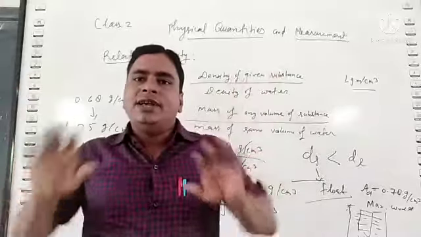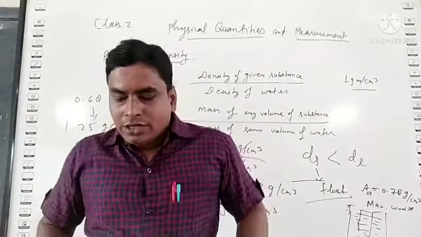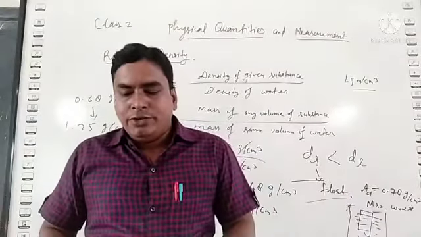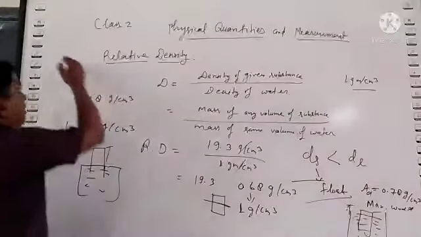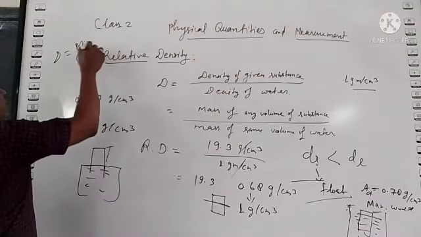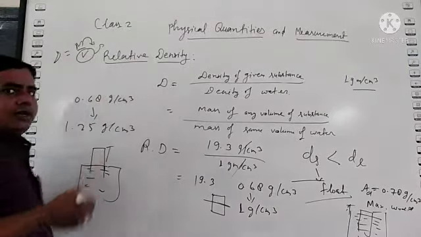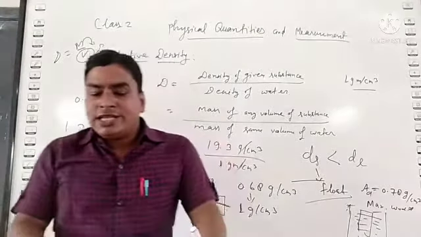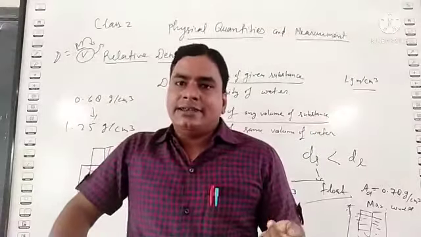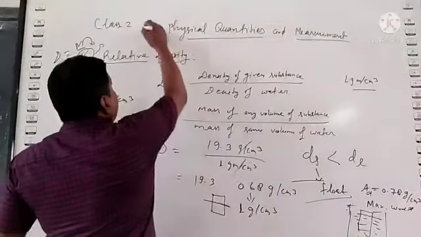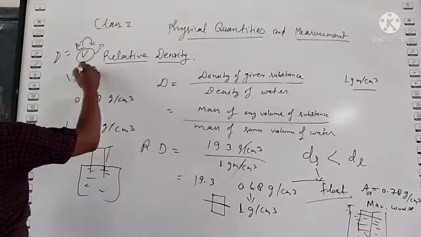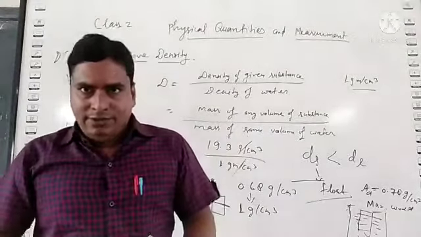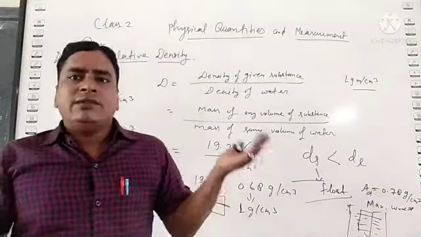The ship is hollow inside, with a wall on the outside. So the volume of the iron ship becomes very large as compared to its mass. You know that density is equal to mass upon volume. So if volume is very large as compared to mass, the value of density comes in decimal point, and it will become less than the density of water, 1 gram per centimeter cube. If mass is much less than volume, density will come in decimal point.